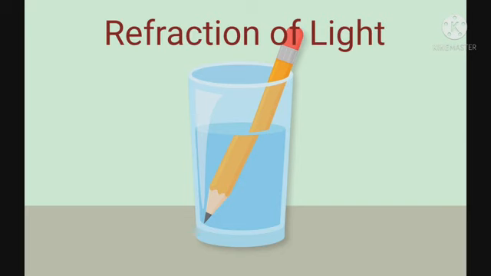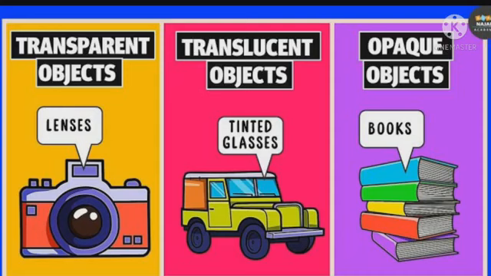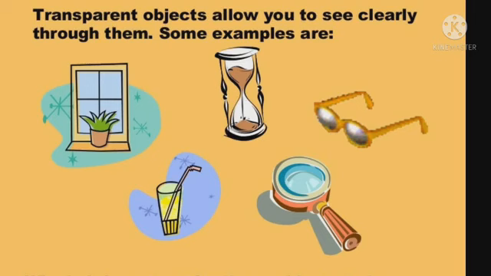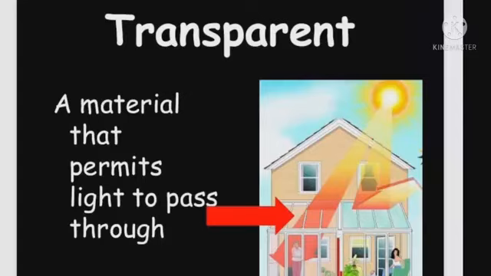Now we are going to discuss the different types of transparent, translucent and opaque objects. First of all, what are transparent objects? These objects allow you to see clearly through them, and you can see some examples as shown in the picture above. A material that permits light to pass through it is known as a transparent material.